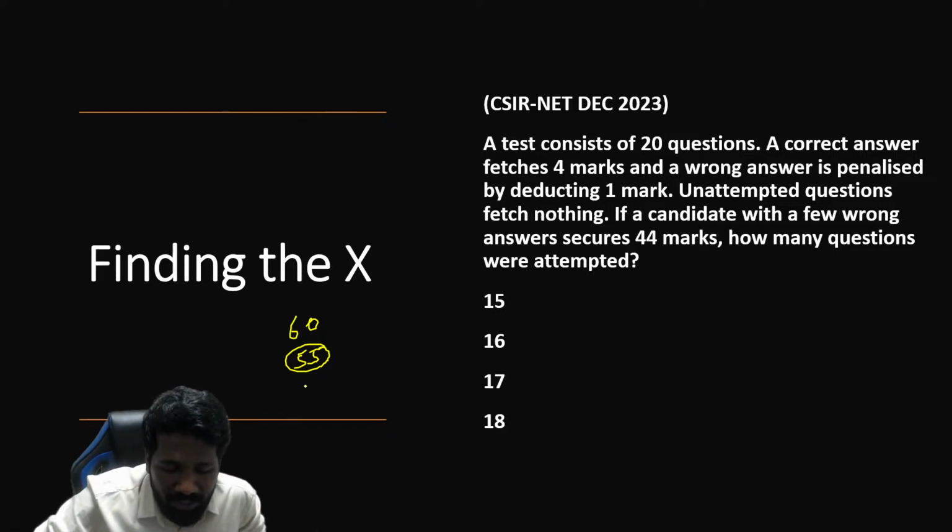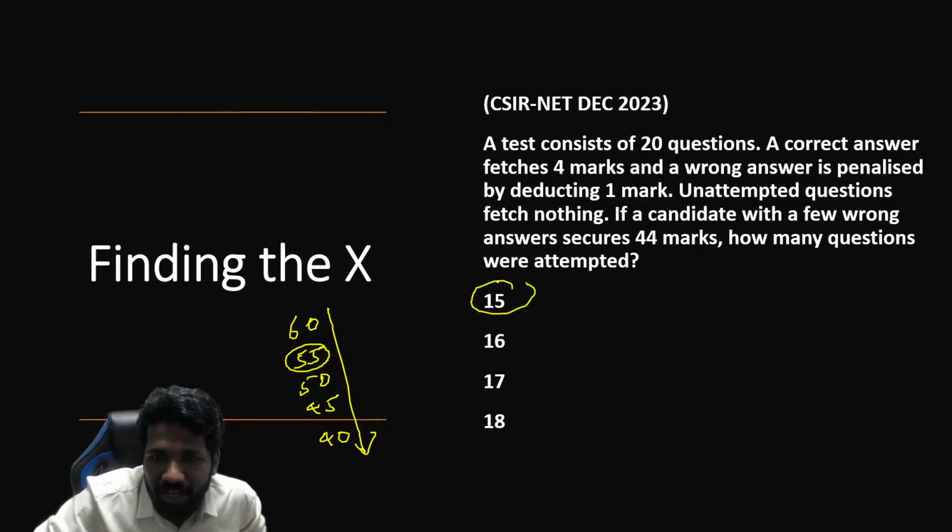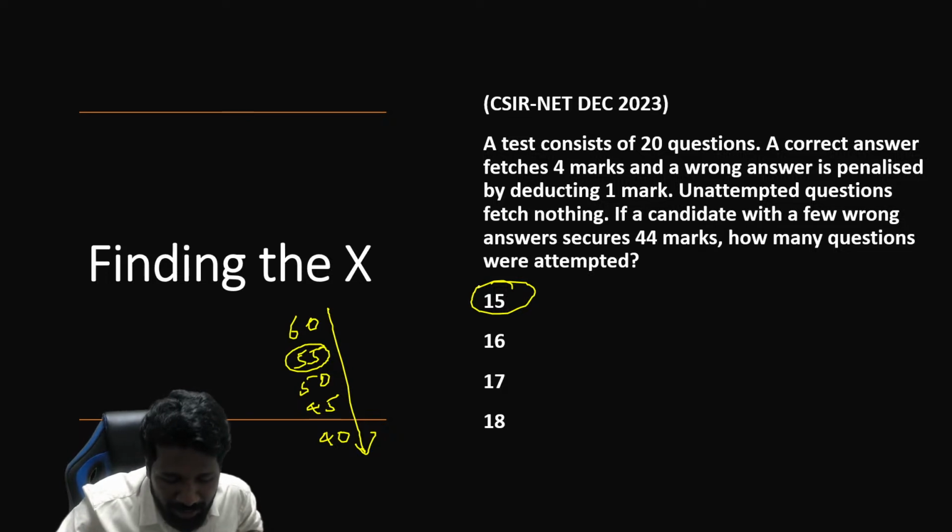And if one more question you reduce, it will become 50, then 45, then 40. These are the possible values if 15 questions are attempted. Are you understanding this? Like an arithmetic progression with a common difference of minus 5, or plus 5 if you are starting from 0. So 15 is impossible because 44 is not a possible number in this list.